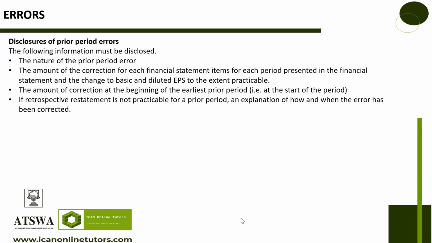Is it prospective or retrospective? It is prospective. Changes in accounting estimate, prospective. What about errors? Errors is retrospective. Okay. What about changes in accounting policy? It's retrospective.